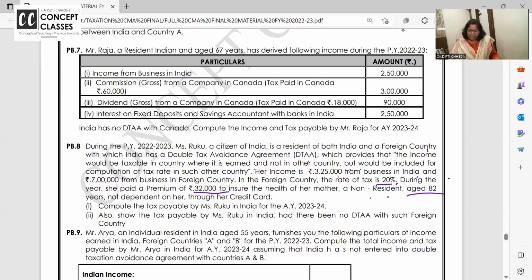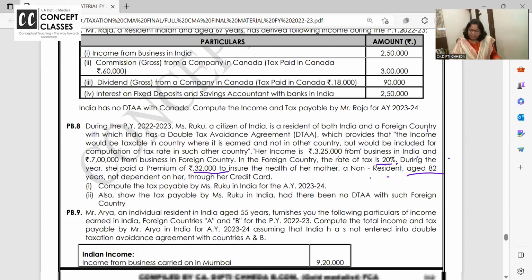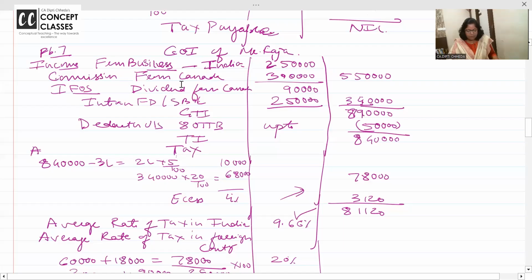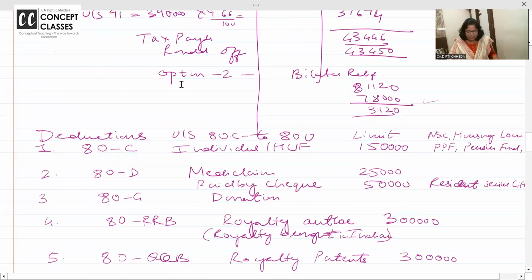So check with me again what I was reading for all of you. How much is the income in India? 3,25,000. In the foreign country, 7 lakhs. And how much is the tax in the foreign country? 20%. During the year she has paid premium of 32,000. Compute the tax payable. Also show how the tax will be payable if there is no DTA and if there is a DTA. So for the 8th problem, I'm sharing the answer with all of you and will give you step by step how to solve it by both the methods.